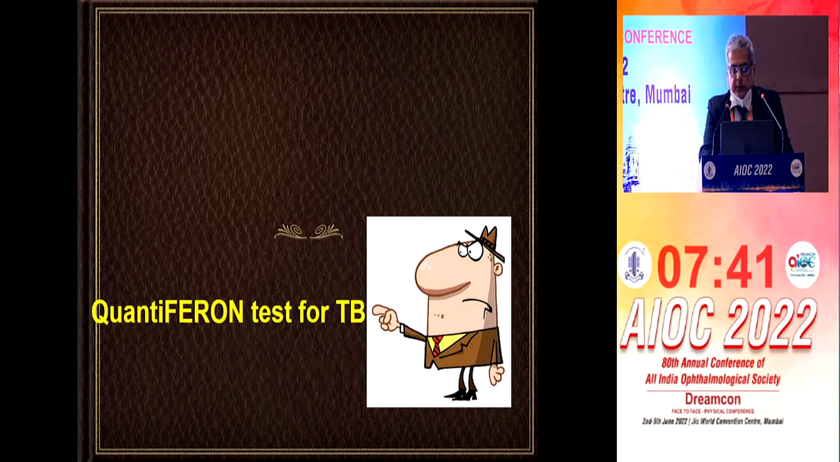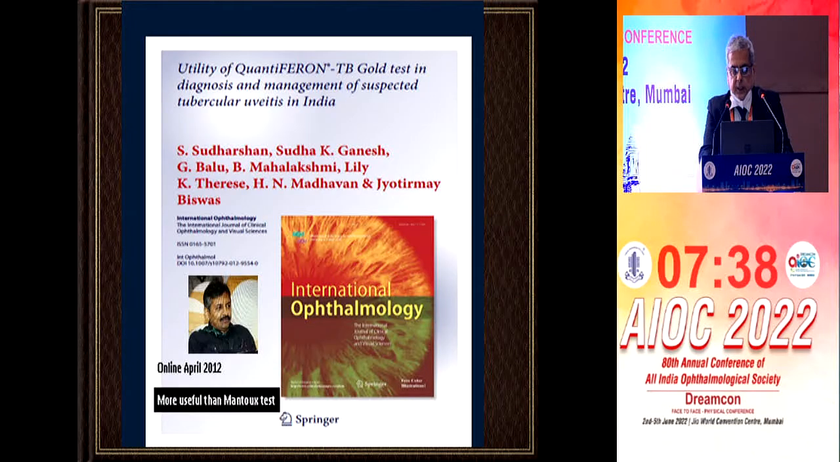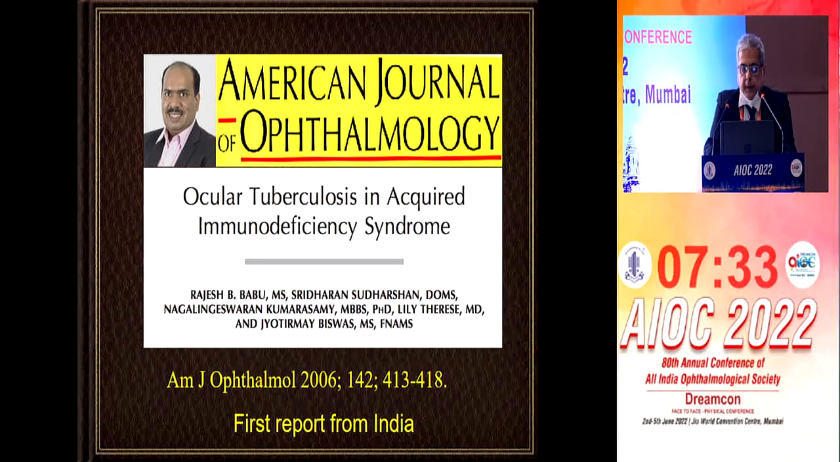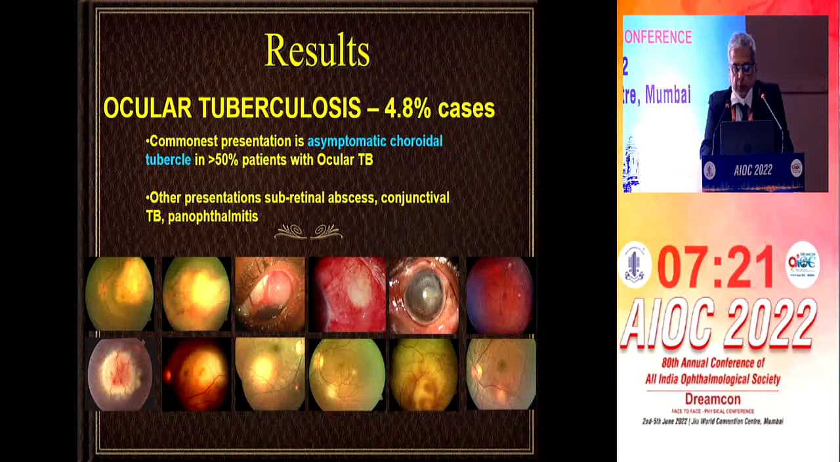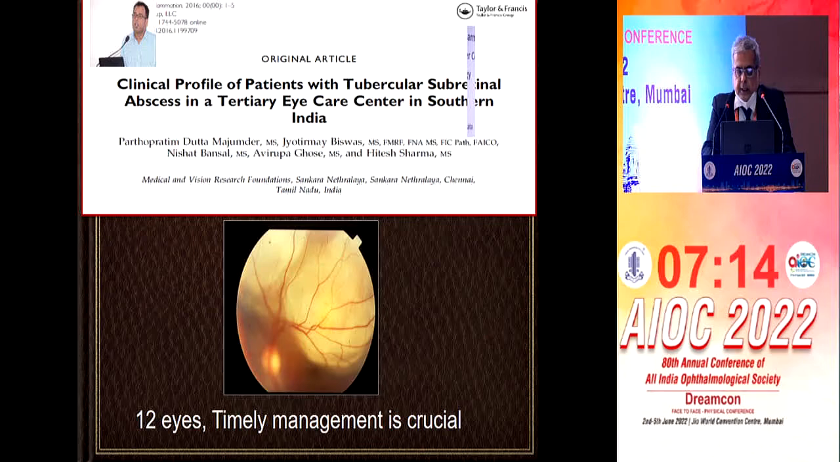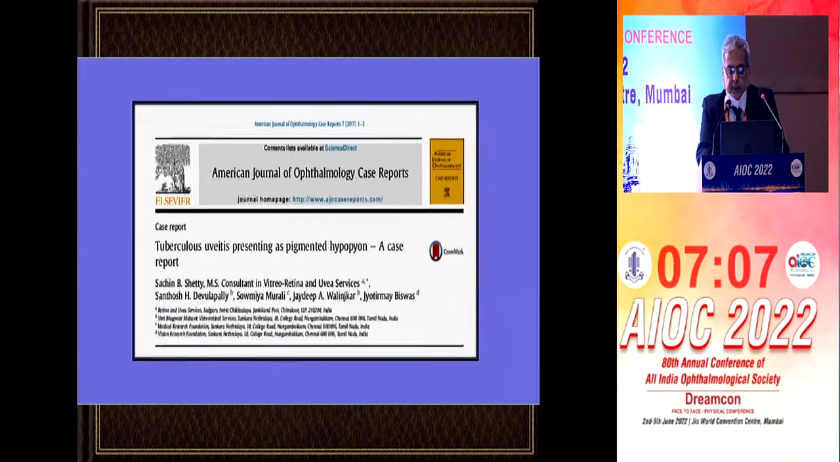We also looked into the new test which came, the QuantiFERON test for TB, and found that it is superior to the Mantoux test. We studied ocular tuberculosis in acquired immunodeficiency syndrome in our country. It was published in the American Journal of Ophthalmology, the first report from India as well as the world. We found ocular tuberculosis in 4.8% of AIDS patients. We studied subretinal tubercular abscess in southern India and found that timely management is crucial.